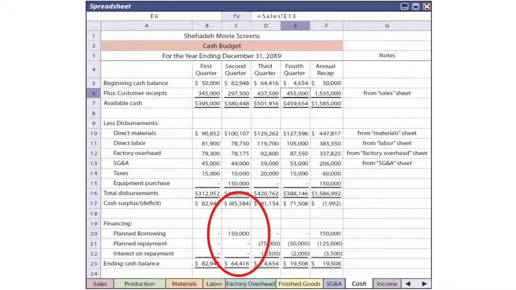But importantly, let me call your attention to the second quarter here. We actually had a planned deficit for the quarter of $85,584. That takes into account our beginning cash balance, our cash inflows, and our cash outflows. We can't accept that condition, and so by knowing this well in advance, we know we need a line of credit or plan to borrow $150,000 during the second quarter so that we have some cash left over at the end of the period. One of the very important uses for cash budgets is to be able to plan for these periods of shortfall and take remedial action accordingly.